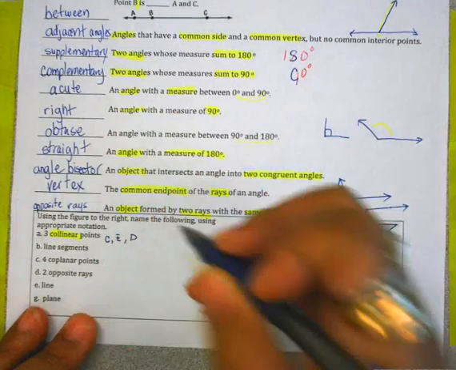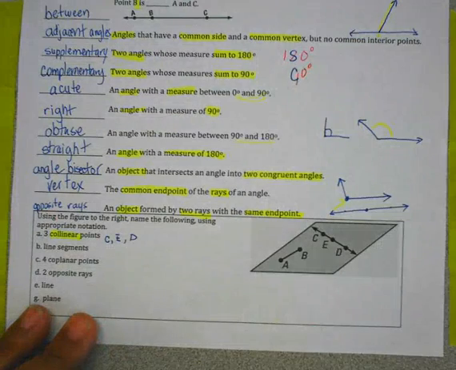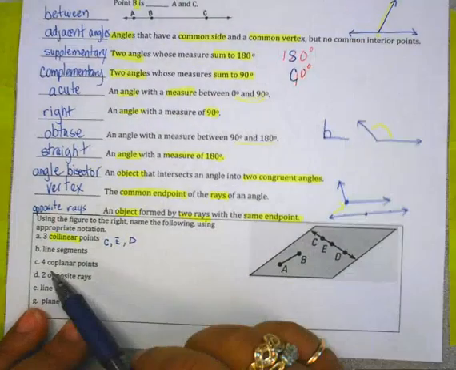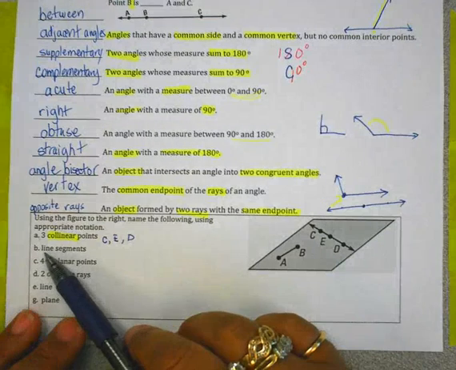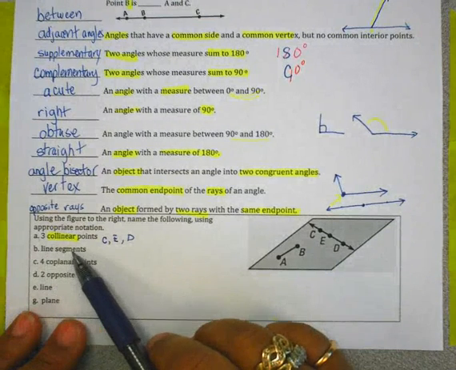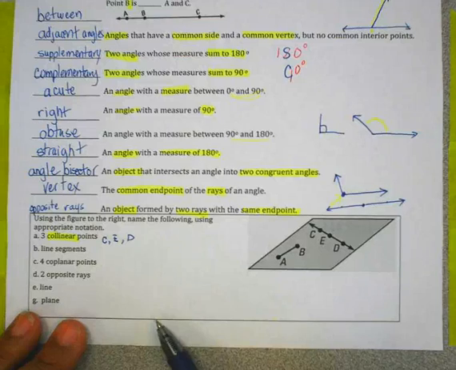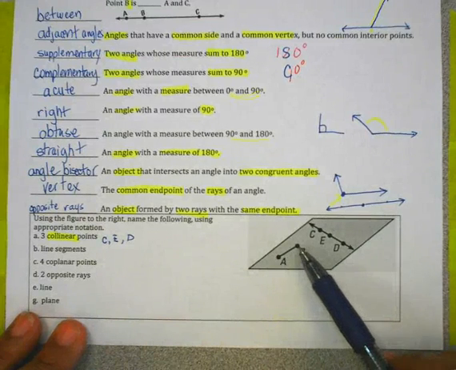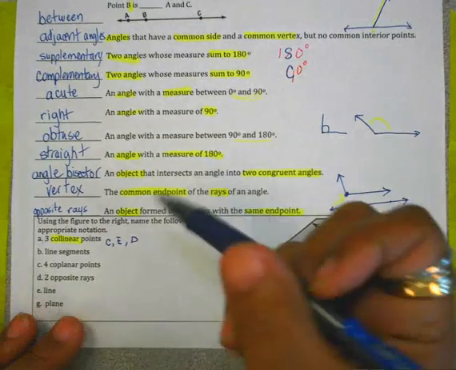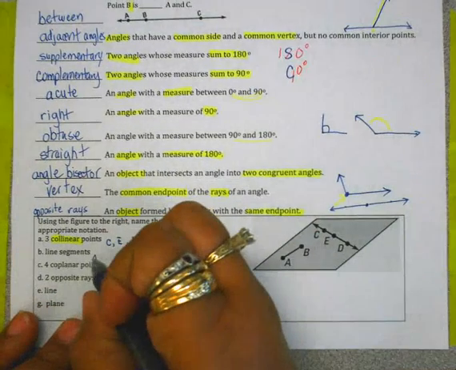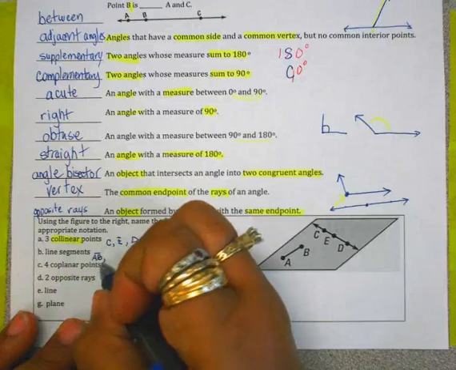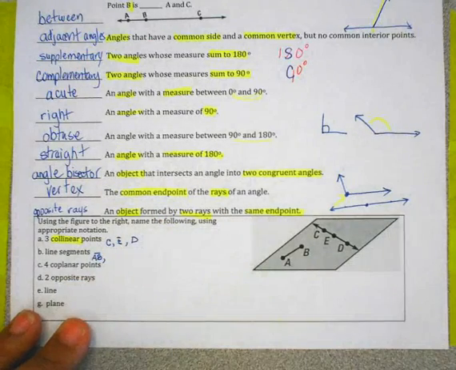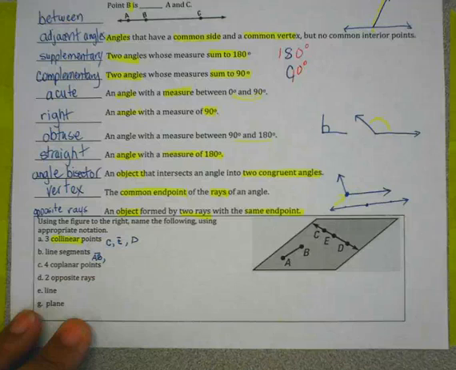How about number B, line segments. Now we can have several answers here. A line segment starts at one point and ends at another. So one of them could be AB. Be very careful how you note that. You see the notation with the little segment bar up above it? That says segment AB.